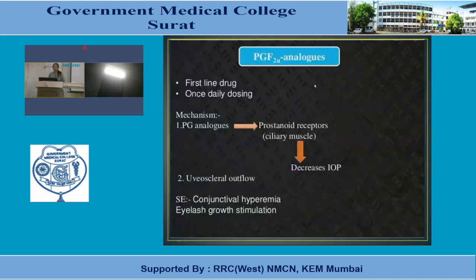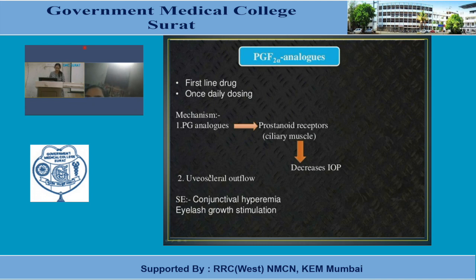Now, prostaglandin analogs, PGF2 alpha analogs, first line drugs. Once daily dosing, which is the major advantage we can say. What is the mechanism of action? They act on prostanoid receptors located on ciliary muscles and decrease intraocular pressure.